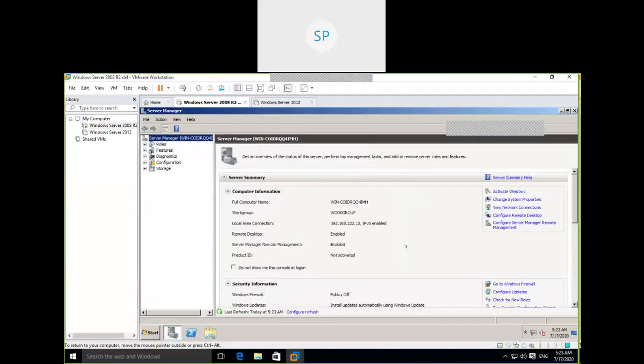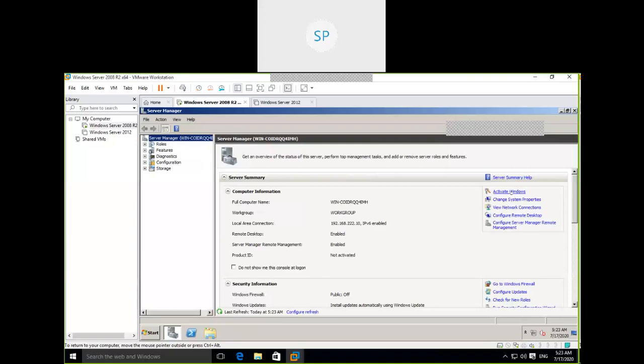Okay. Now see here. Yesterday we understood what a server manager is. We assigned an IP configuration. In the same server manager, there are options available on the left-hand side: Activate Windows, change system properties, view network connections. If I want to change the network connection, I can go here also and click view network connections.